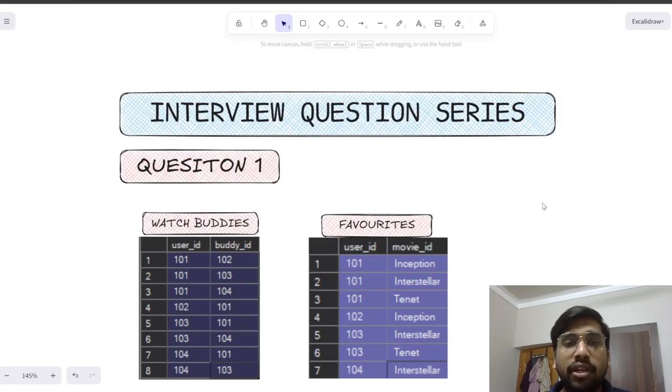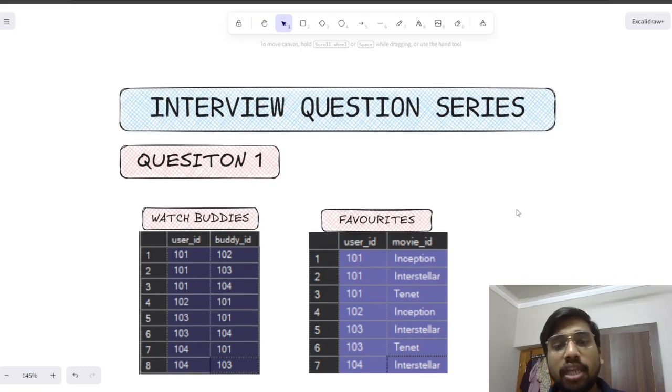In our question, it is given that we have two tables. One is a watch buddies table and the other is a favorites table. In the watch buddies table, we have two columns, user ID and buddy ID. You can consider this watch buddies table as a friends table also. Like user ID 1 has friends with IDs 2, 3, 4. Okay. Similarly, for user ID 2, we have friends as 1. For user ID 3, we have friends 1 and 4.